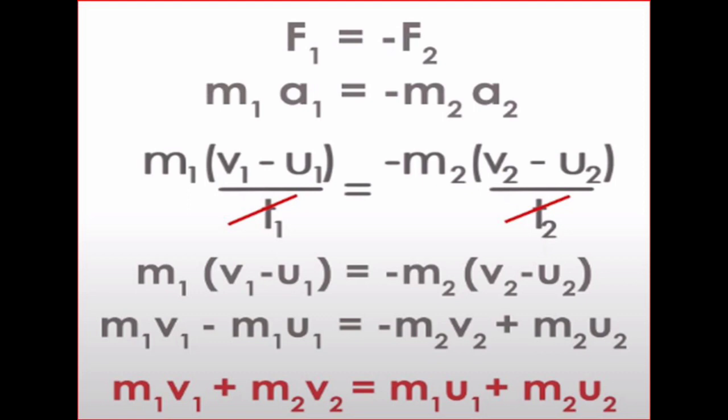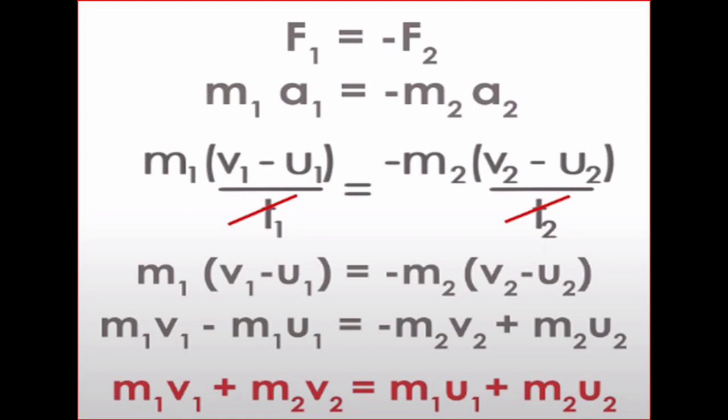Now from Newton's second law of motion, we know that F equals m a, that is mass times acceleration. So instead of F1 we can write m1 a1, and instead of F2 we can write m2 a2.